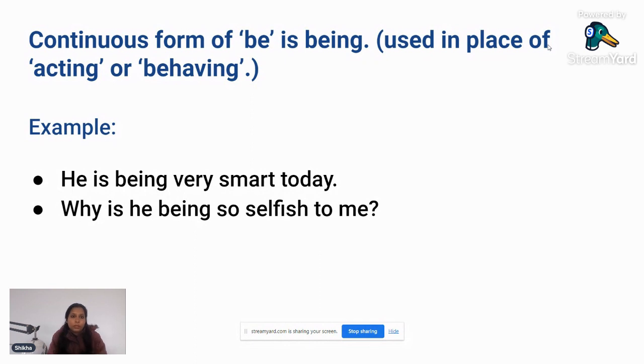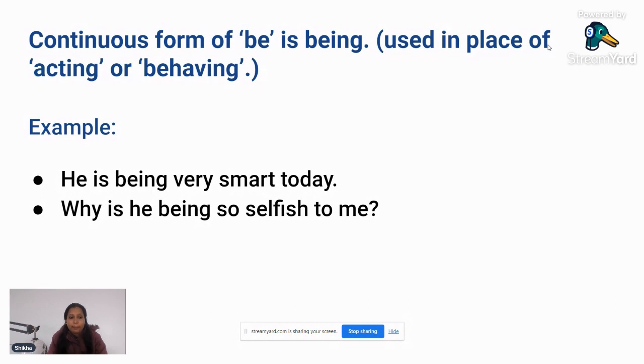Now, the continuous form of be is being. I hope you know that. The continuous form of be is being, which is used in place of acting or behaving. Sometimes you will see small kids come and tell you that he is behaving so rudely with me, or he is being rude to me, or he is being so smart, right? You might have heard these sentences. The meaning is that that person is acting or behaving.